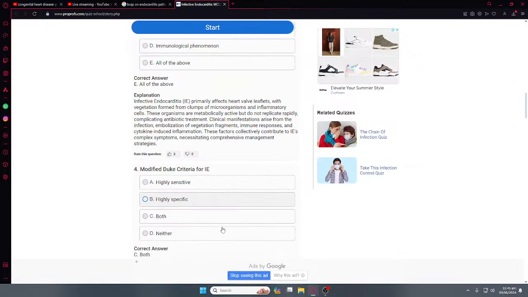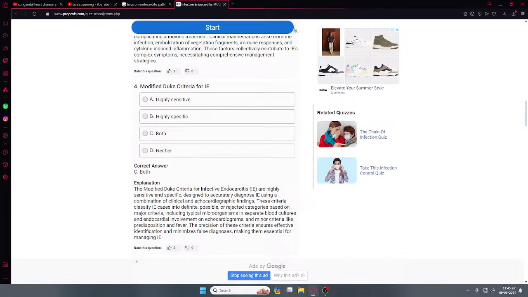Modified Duke criteria. Highly sensitive, highly specific. C. The modified Duke criteria are highly sensitive, designed to catch cases that may have a clinical presentation. This is correctly classified into the category based on major criteria. Major criteria for possible IE include identification of microorganism and separate blood cultures.